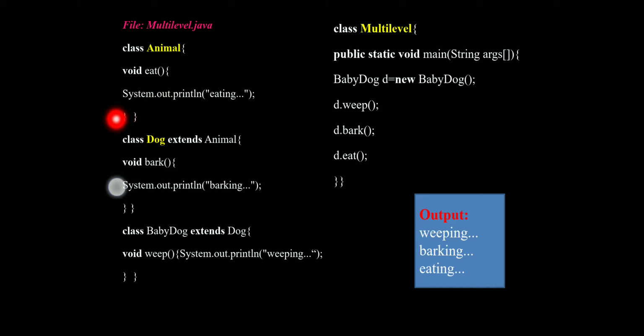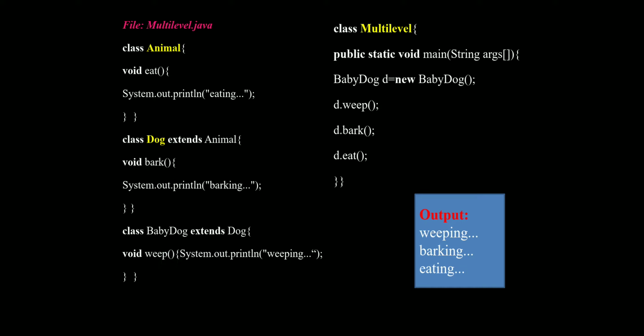In this eat method, with a System.out.println we are going to print "eating". The eat method only prints eating. Again, the Dog class extends the Animal class. The Dog class has the properties of the Animal class, and in it we write another method, that is the bark method.